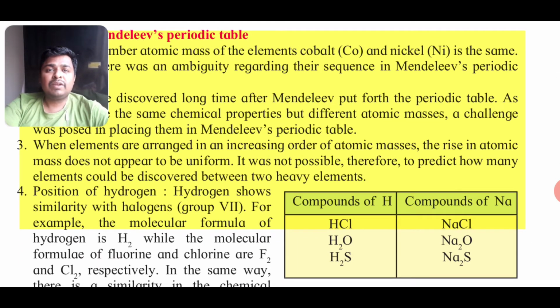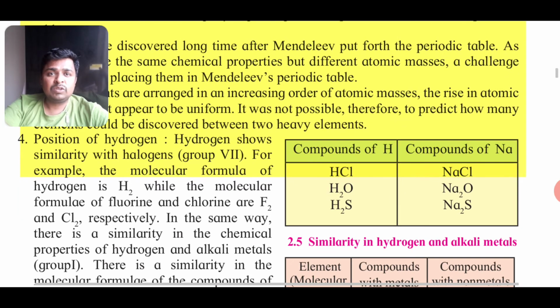Then we could not predict how many elements would be present between two heavy elements, because the atomic mass was not increasing uniformly. For example, if two heavy elements are there, atomic number 80 and atomic number 90, how many elements will be between them? We don't know. New elements were being discovered at that time.